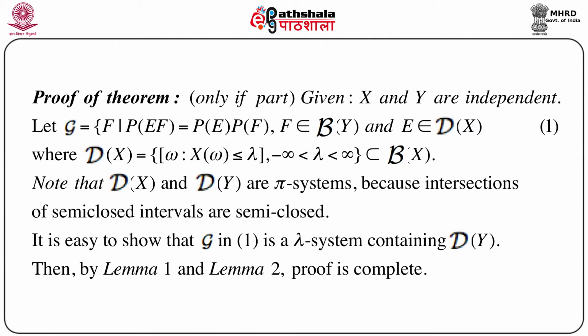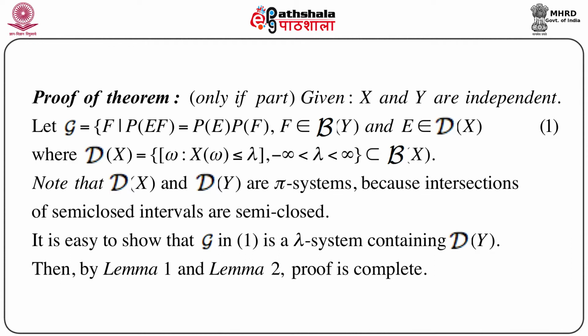formal manner immediately. So, proof of the theorem, which is the only if part: it is given that X and Y are independent, that means the two variables are independent. Let us define script G, which is the collection of F such that probability of E intersection F equals probability of E times probability of F, where F belongs to script B of Y and E belongs to script D of X,